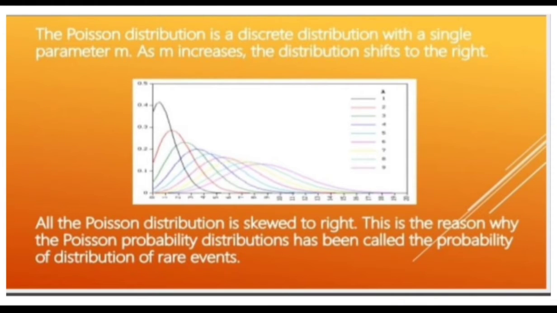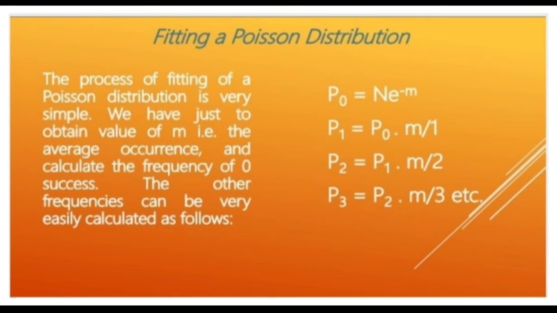The Poisson distribution is a discrete distribution with a single parameter. As m increases, the distribution shifts to the right. Here the graph shows that as m increases, the distribution shifts out to the right. All Poisson distributions are skewed to the right. This is the reason why the Poisson probability distribution has been called the probability distribution of rare events.